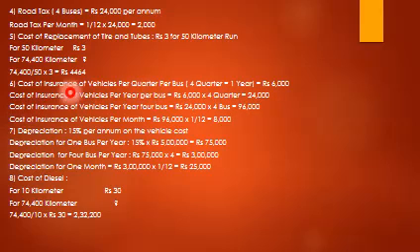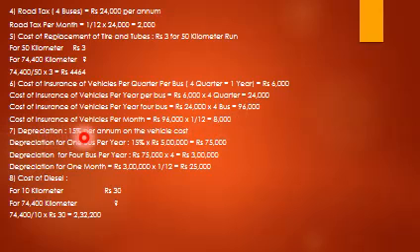So here per quarter per bus I have clearly written here. So cost of insurance of vehicles per year per bus equals 24,000 into 4 buses, 96,000. Cost of insurance of vehicles per month equals 96,000 into 1 by 12 equals 8,000.